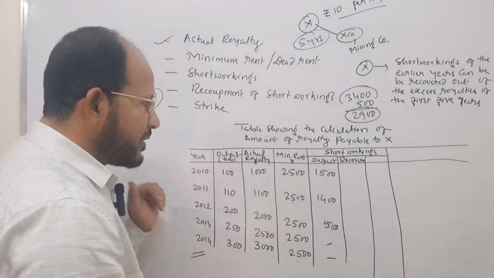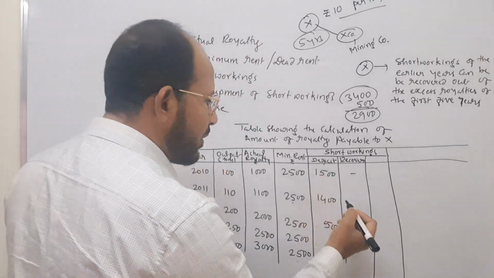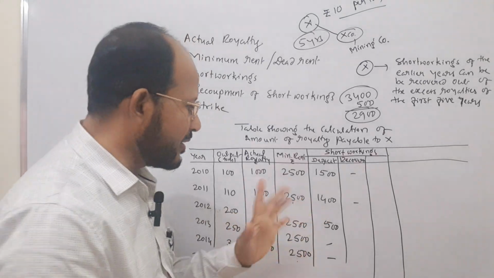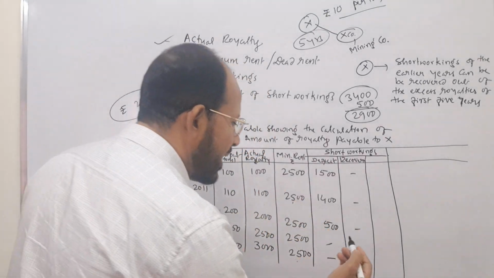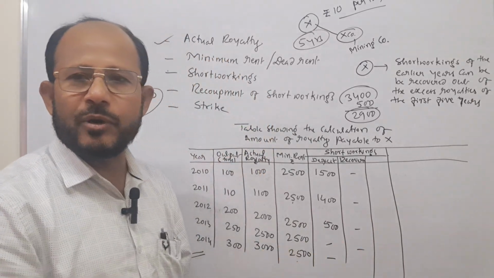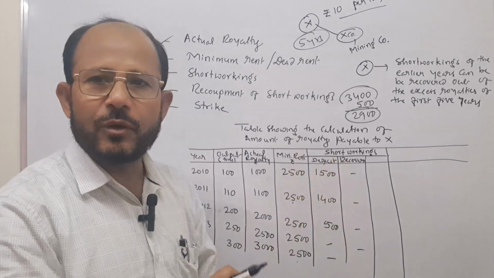Okay, up to 5 years, the chance is there to recover. See, in the first year, question of recovery doesn't arise because short working is there. In the second year also short working is there. In the third year also short working is there. Question of recovery doesn't arise. In the fourth year, actual royalty and minimum rent are both the same. That is why here also excess royalty is not there. Question of recovery doesn't arise.